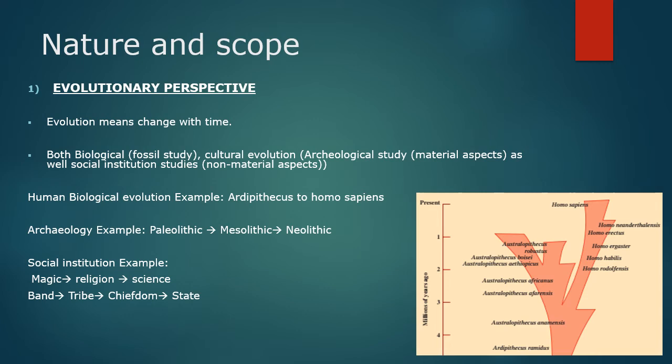Like even today, our society has a very advanced science, but we see magic pots hanging outside our homes. We follow a lot of rituals like Ekadashi, Vrata, and different kinds of things, which shows that religion is also coexisting. So it shows that there is always a coexistence. And finally, also it can be seen in the sphere of political things, like how band evolves into tribe, tribe evolves into chiefdom, and the highest point is the state. So this is how the evolutionary perspective works.